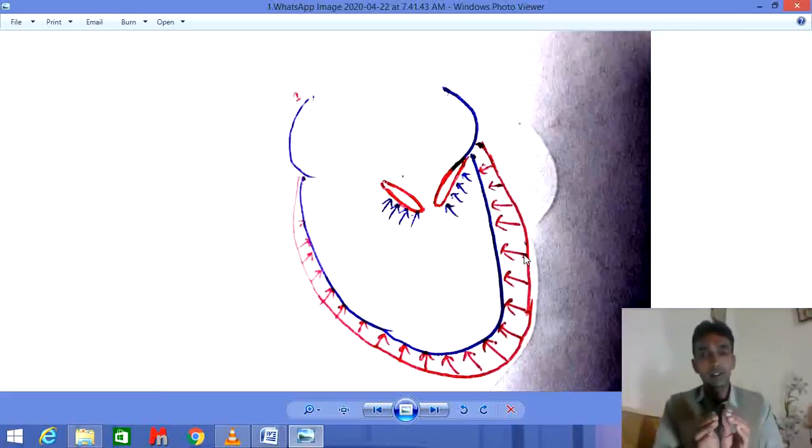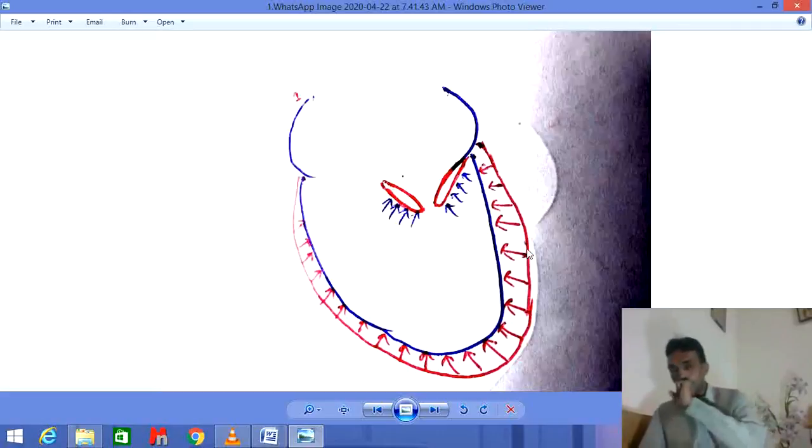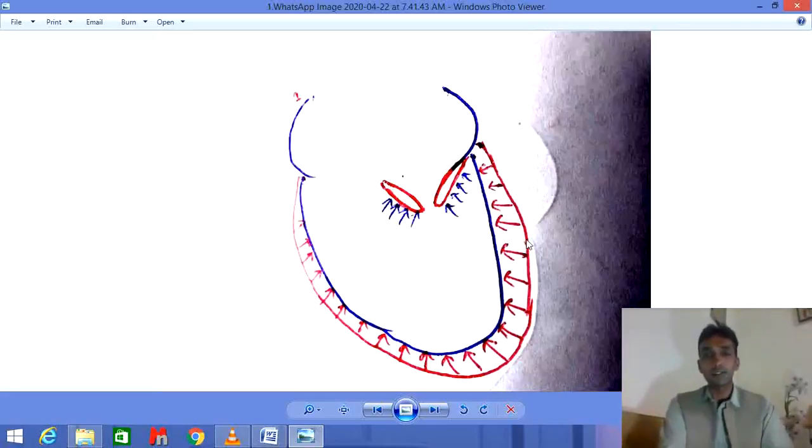This contraction of the ventricle is without the expenditure of any energy. This takes place automatically. This contraction takes place from this area to this area. This is a very low margin of contraction. So in this contraction, there is no expenditure of energy, and there is no change in the volume of blood in the ventricle.